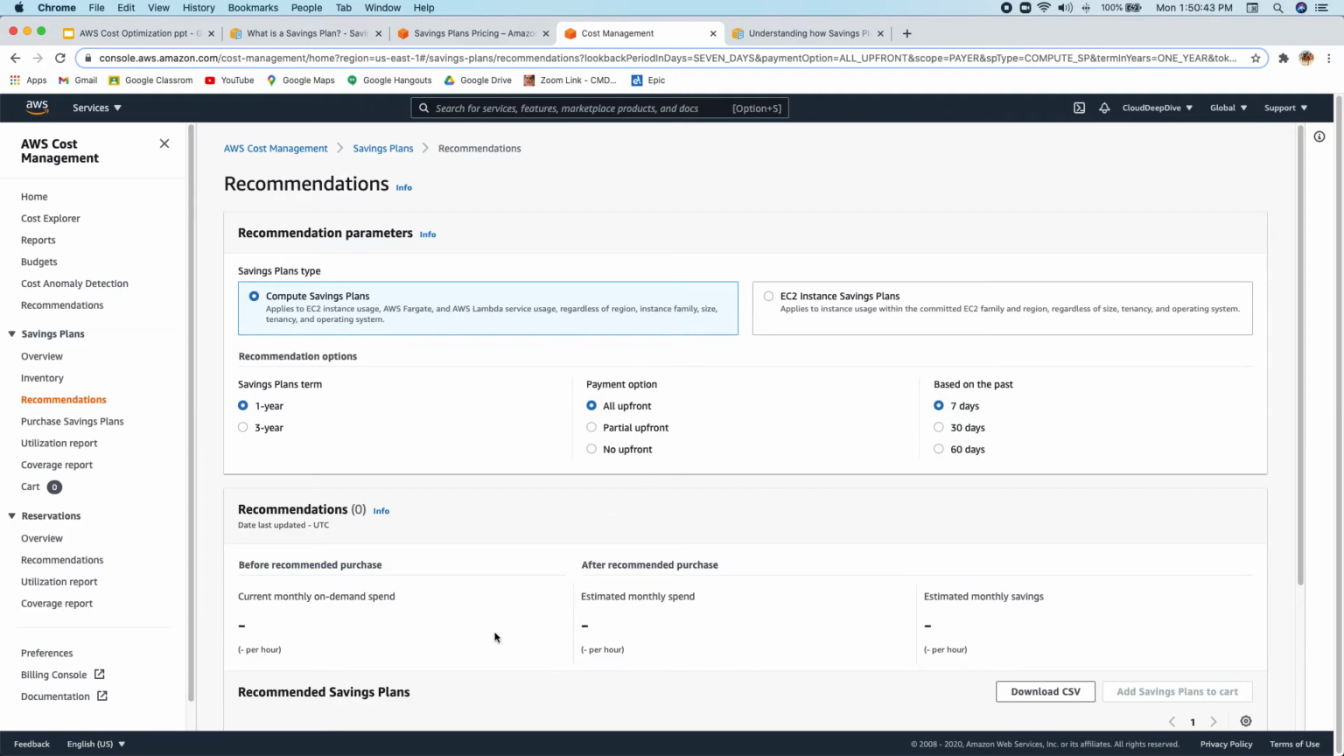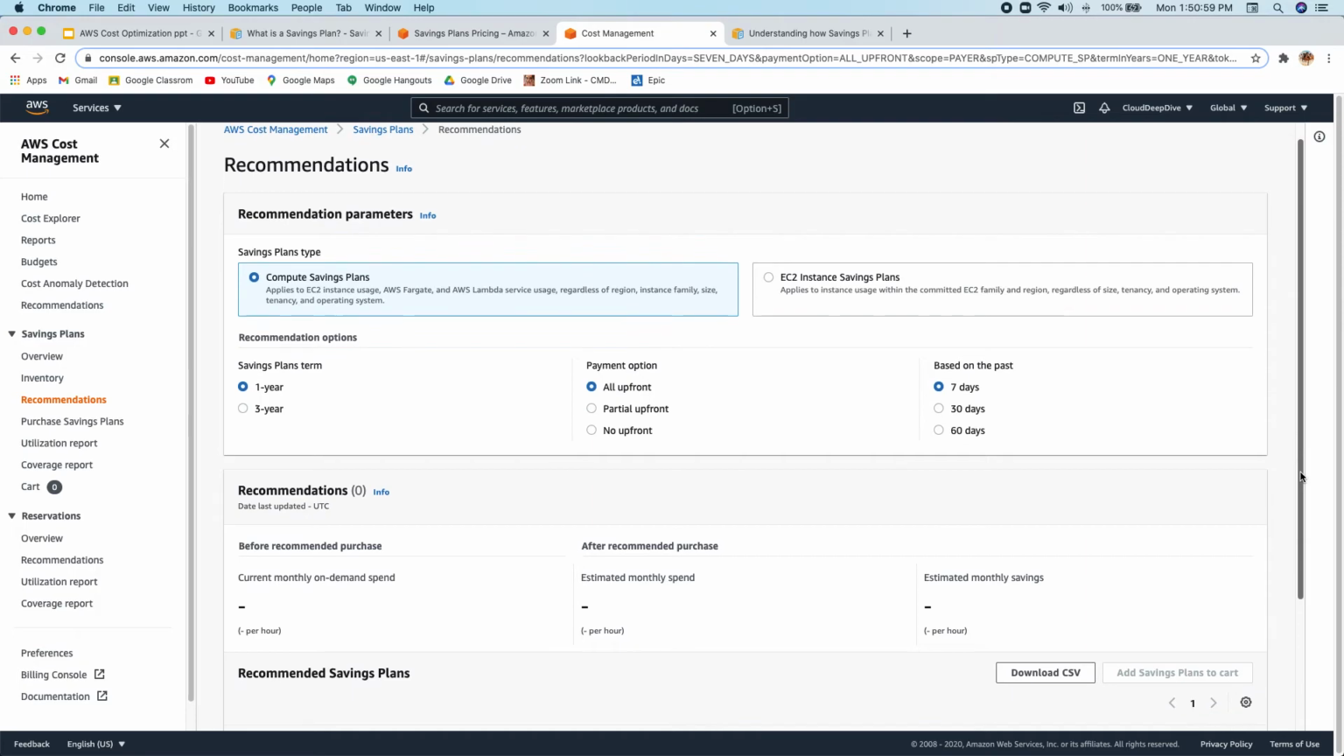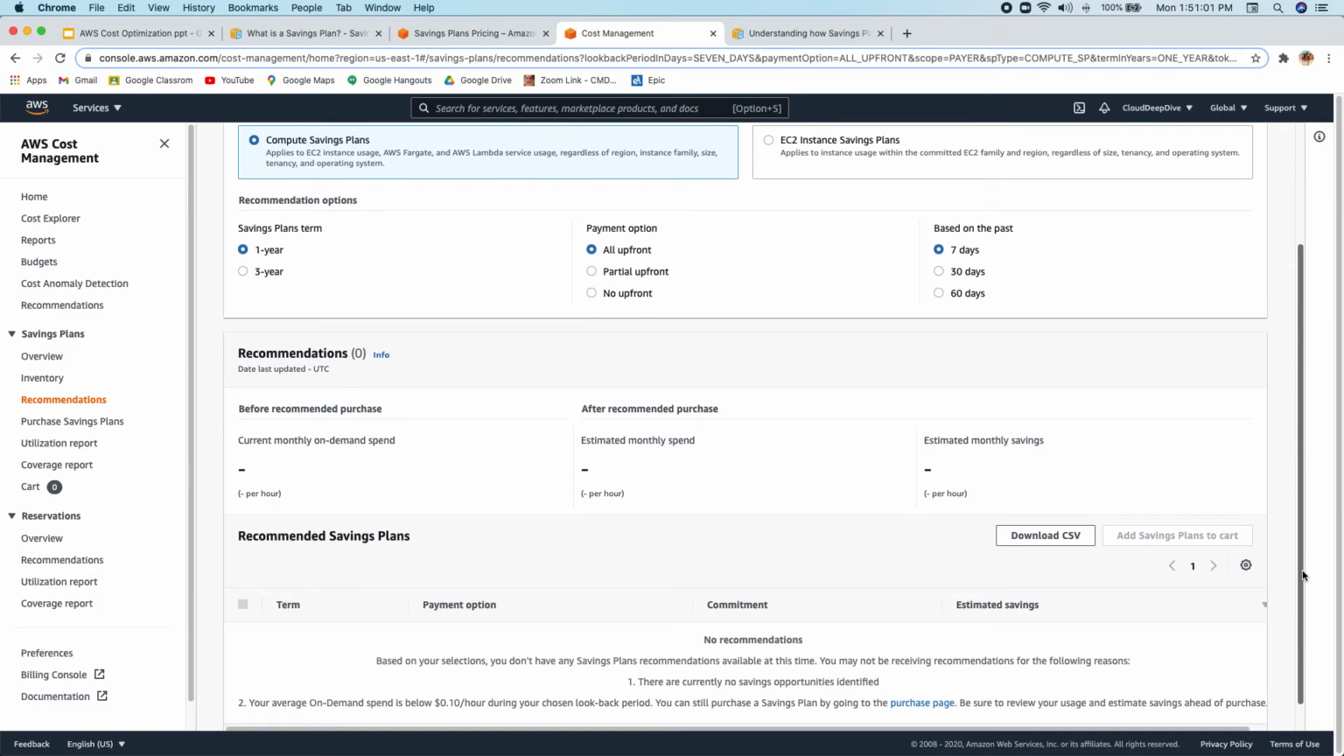So here you will see a recommendation. It will show you the current monthly on-demand spend, how much you are spending right now. And if you purchase the recommendation, how much you will be spending monthly and how much saving you will have after you purchase that particular recommendation. On the bottom, it will provide you all the recommendations on how much commitment you should make. This is the page where you get all the recommendations, and based on that, you can go ahead and purchase the saving plans.